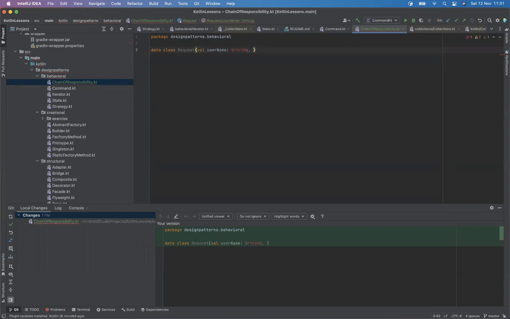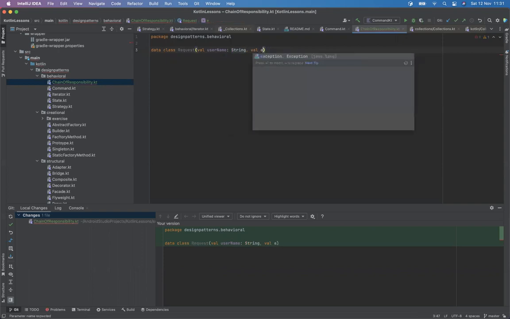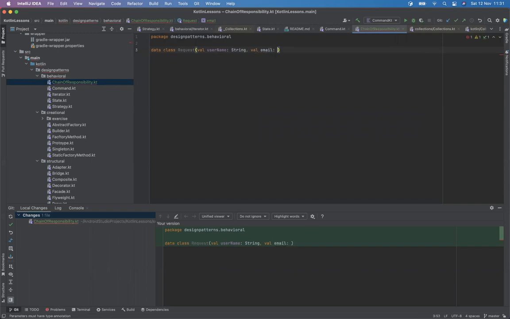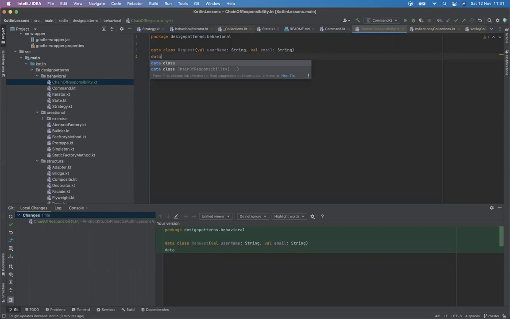And the request could also come with an email address or something. For now, let's keep this. And then the same, we'll have a response. So I can define what I need to deal with. And the response would, of course, have some sort of an answer.